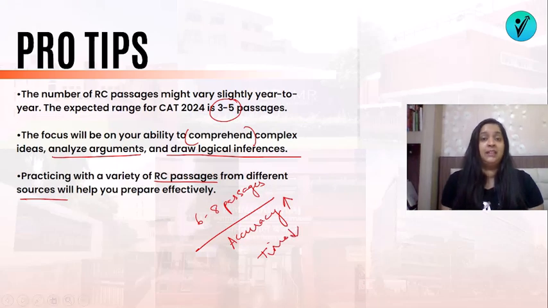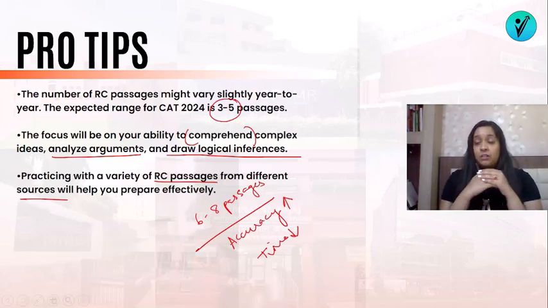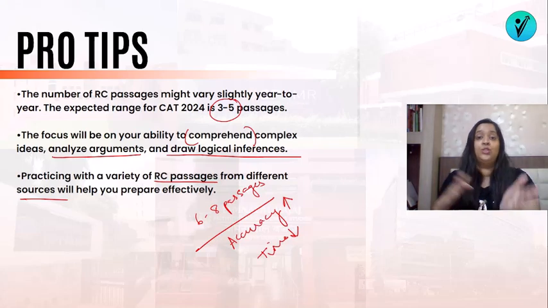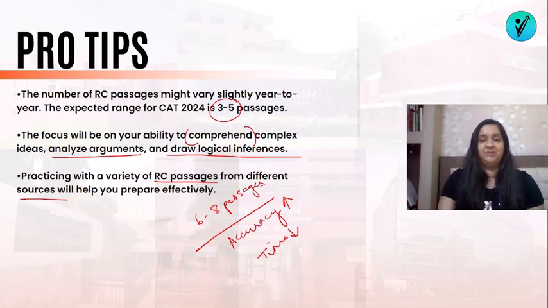So whenever you're practicing RCs, make sure that your accuracy is improving, that is you're getting more correct answers, and the time you take to solve them keeps reducing. So time and accuracy should be inversely proportional. If you're taking more time, then obviously accuracy has to be more. But if you're taking less time, then the accuracy has to also improve or increase.